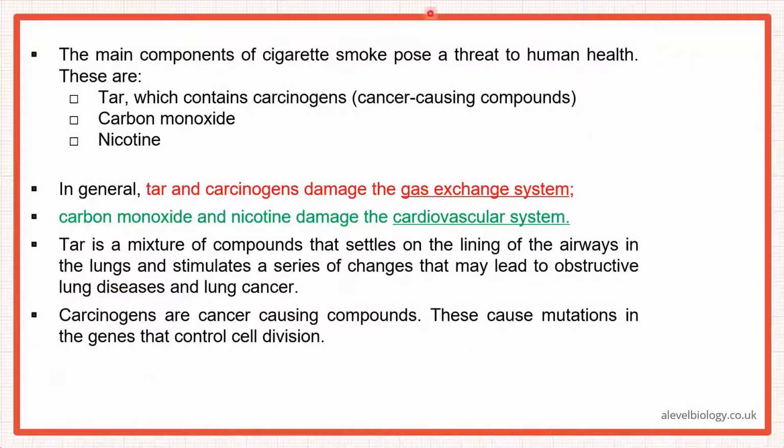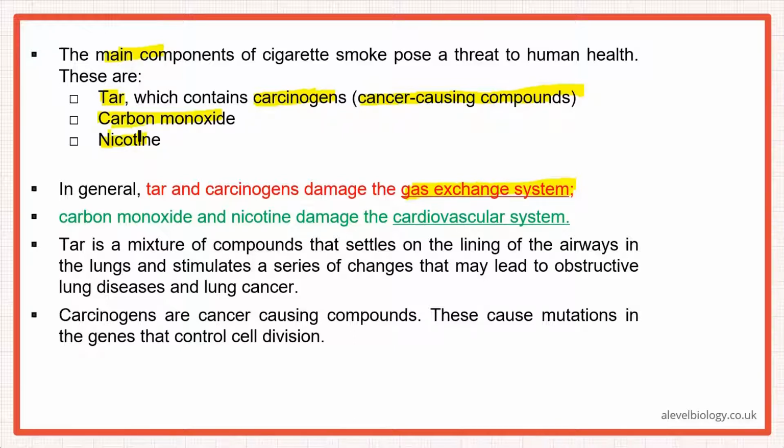All right then. The main components of cigarette smoke: there are three main components, tar, carbon monoxide, and nicotine. Tar also contains carcinogens. Carcinogens are cancer-causing compounds. Tar and these carcinogens affect the gas exchange system. They will mostly be affecting the bronchi and the alveoli, so this is the part of the lungs that they will be damaging.